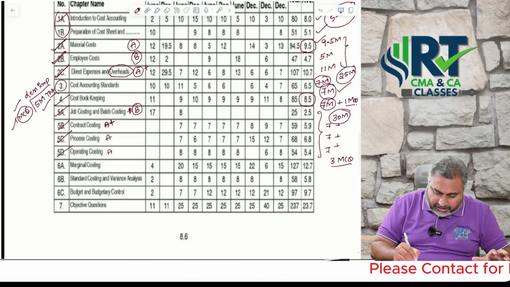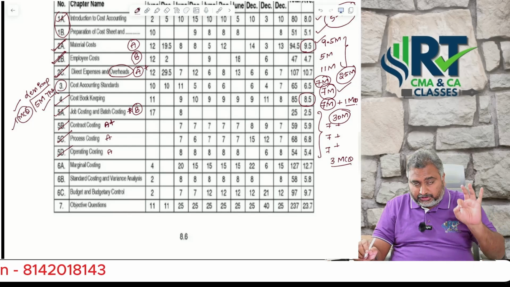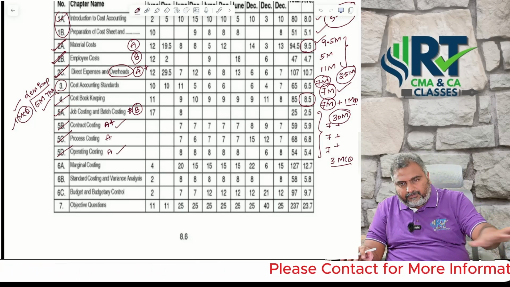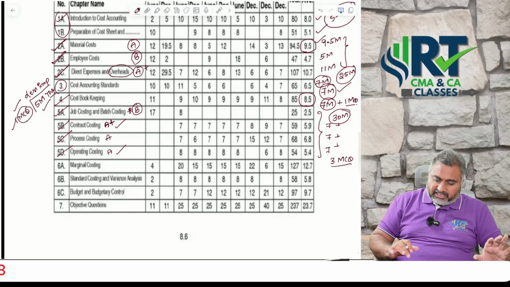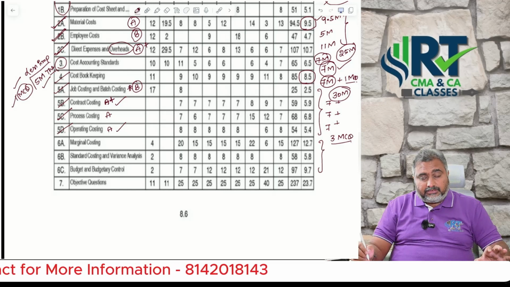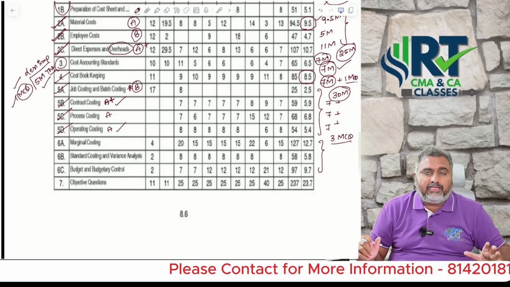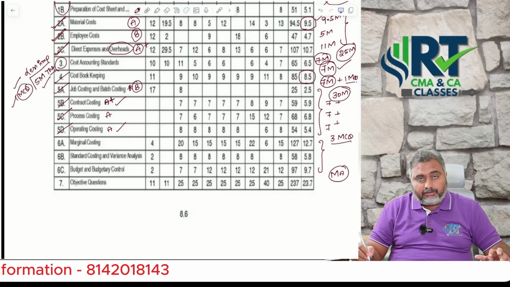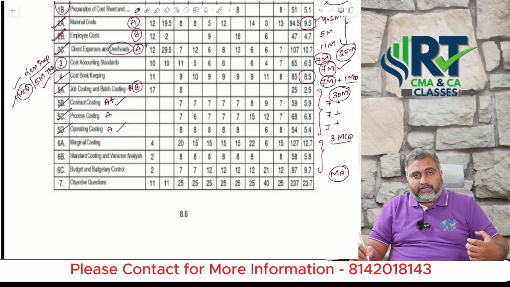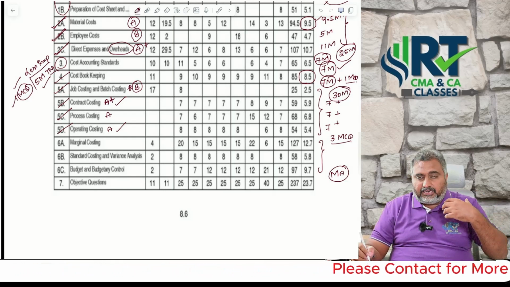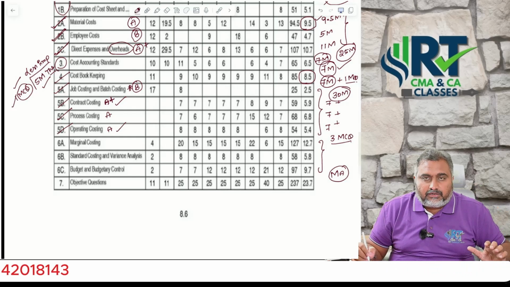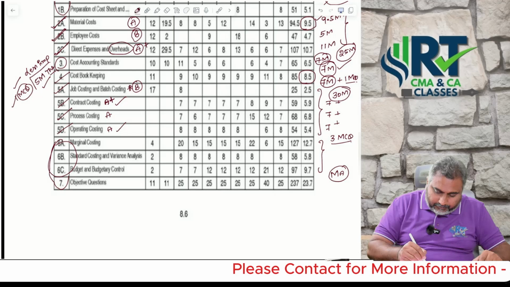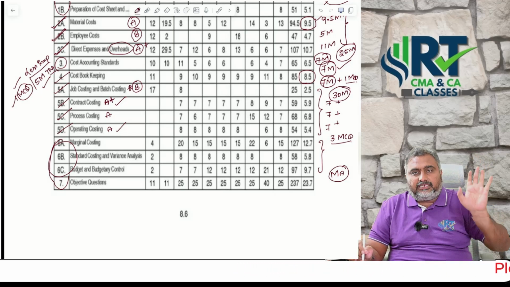Contract costing A plus category, operating costing also A category, process costing also A category. But without contract costing and operating costing, you are not going to see any of the costing paper once again in the examination. Next, finally, if you come to the techniques, sir, this is very important. Because for those doing both groups, management accounting also, I convey this point. Even in my management accounting classes, I always try to convey these three chapters. If you handle them very well, you are almost handling management accounting well also.